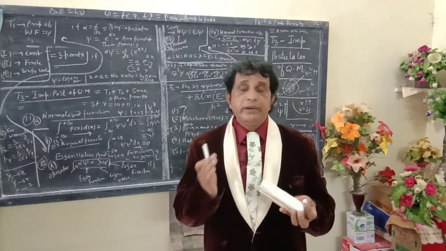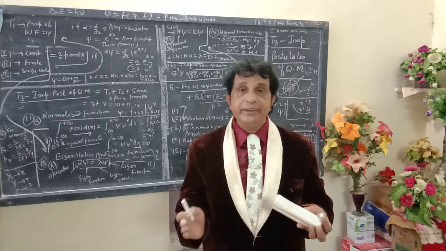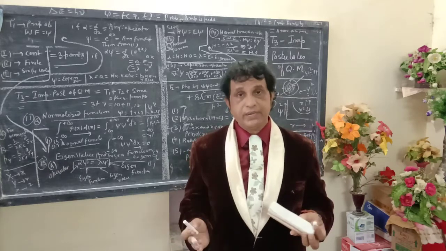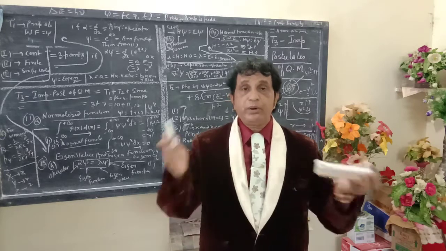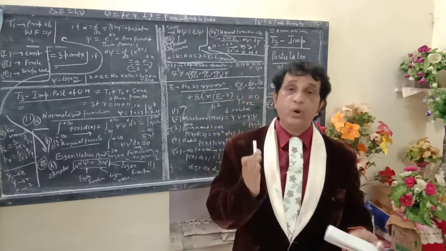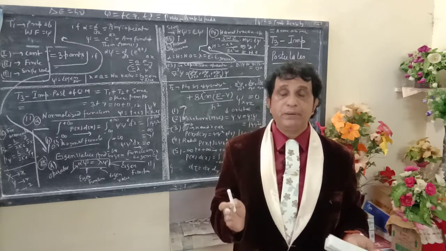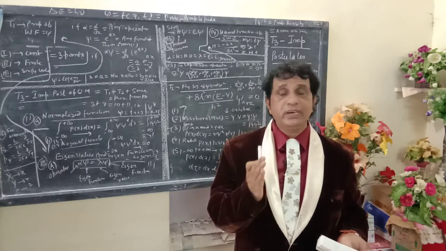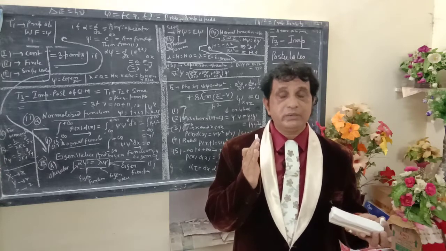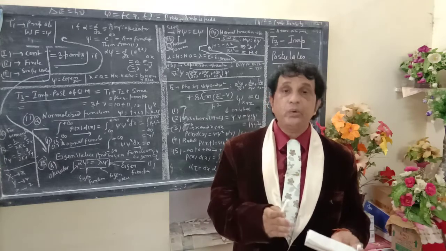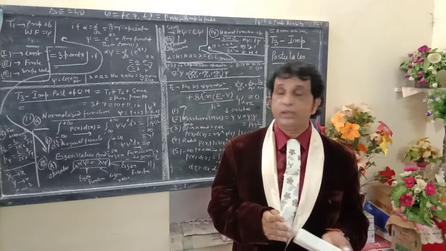Davisson and Germer noted various angles of rotation and reflection and plotted a graph. The electron diffraction photograph recorded by Davisson and Germer is present